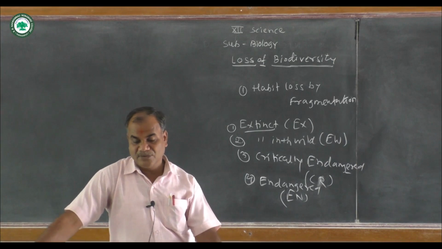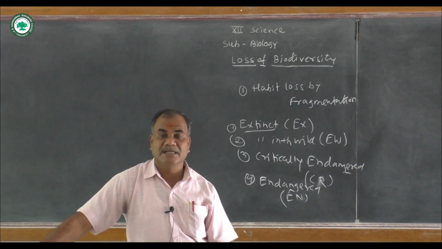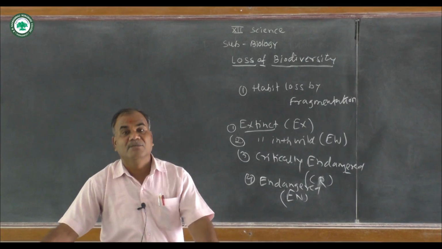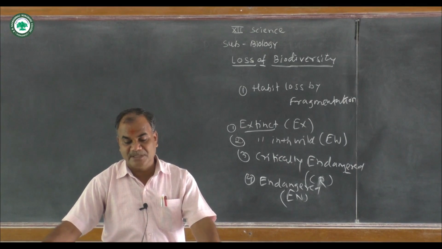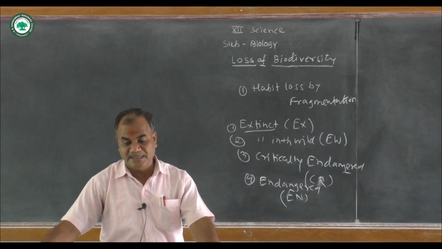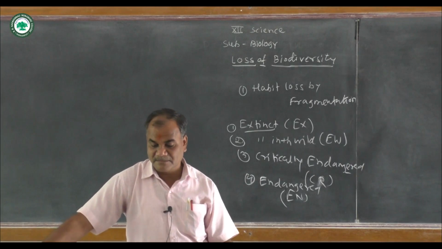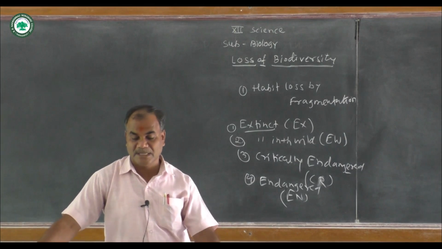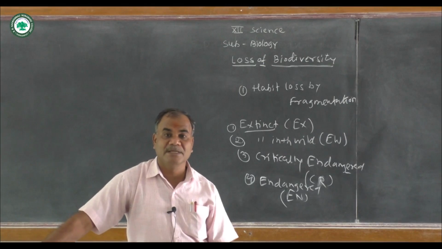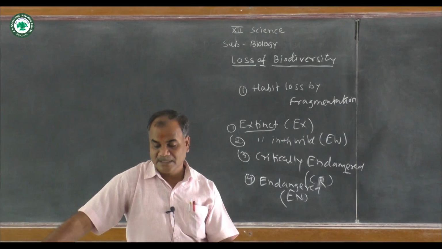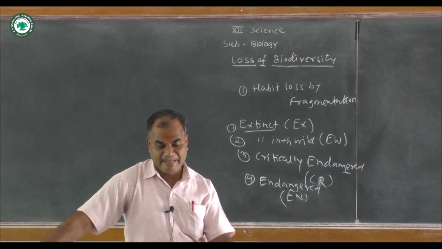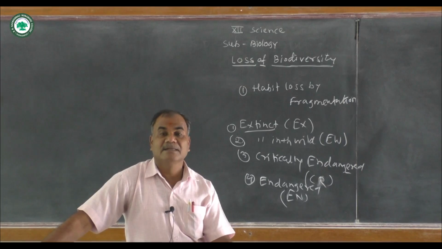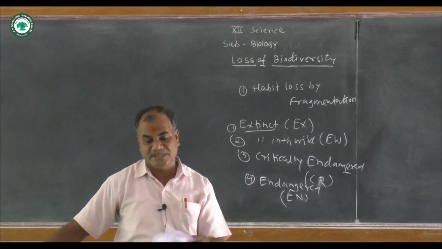And last is not evaluated. It is a category used to include any of the nearly 1.9 million species described by scientists but not assessed by the IUCN. Near about 1.9 million species are yet not evaluated by the IUCN, the International Union for Conservation of Nature and Natural Resources.